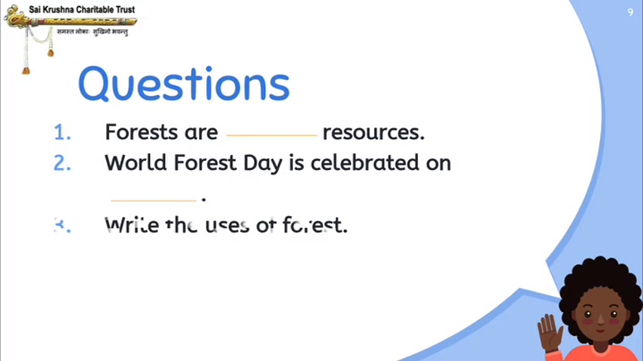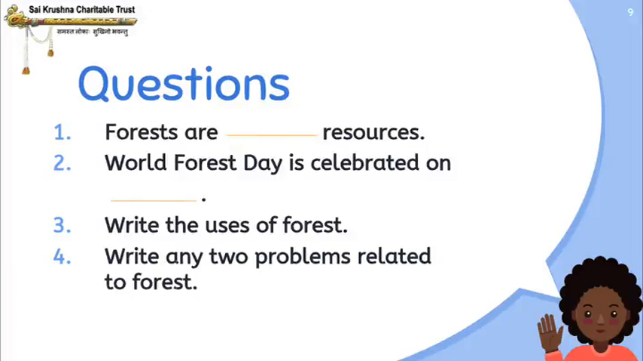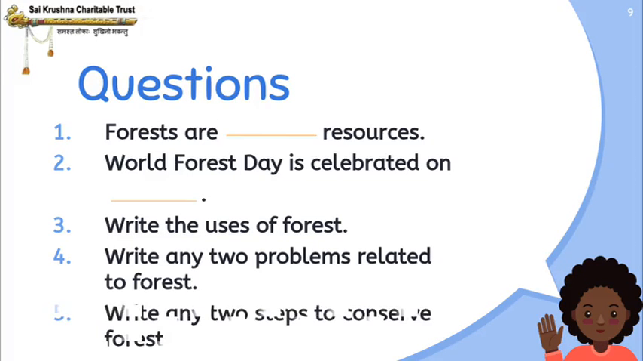So these are the questions. First question, forests are dash resources. Second, World Forest Day is celebrated on dash. Write the uses of forest. Write any two problems related to forest. And the fifth one is write any two steps to conserve forest. I want the fifth question to be written by your own. How can you know the problems, right? So you have to think and write two steps to conserve forest.